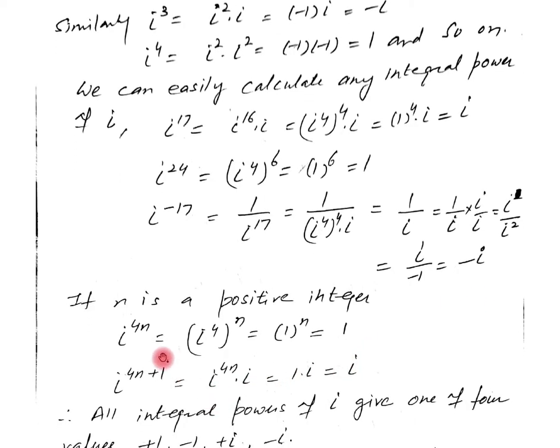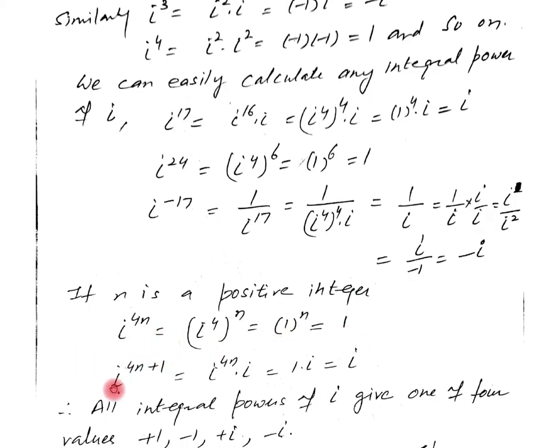Now here, if n is any positive integer, then iota raised to power 4n is always equal to 1. And iota raised to power 4n plus 1 can be written as iota raised to power 4n into iota. Again, iota raised to power 4n is equal to 1. Putting this value, iota raised to power 4n plus 1 is equal to iota.